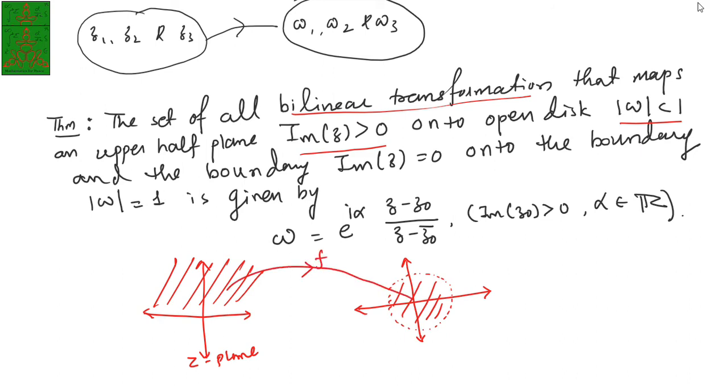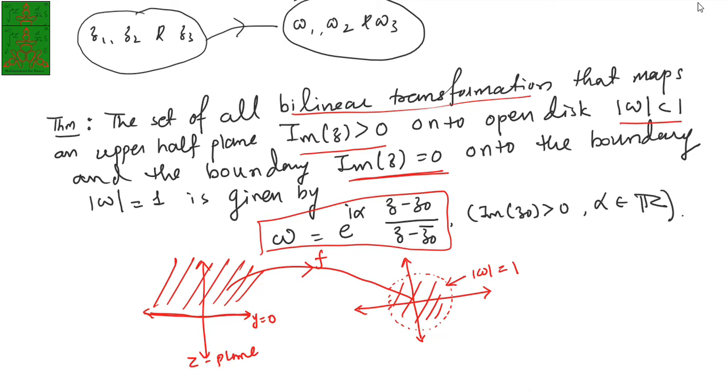And also the boundary, that is imaginary part of z equal to 0, that is y equal to 0, is transformed to the boundary of this circle, that is mod w equal to 1, which is given by this expression.